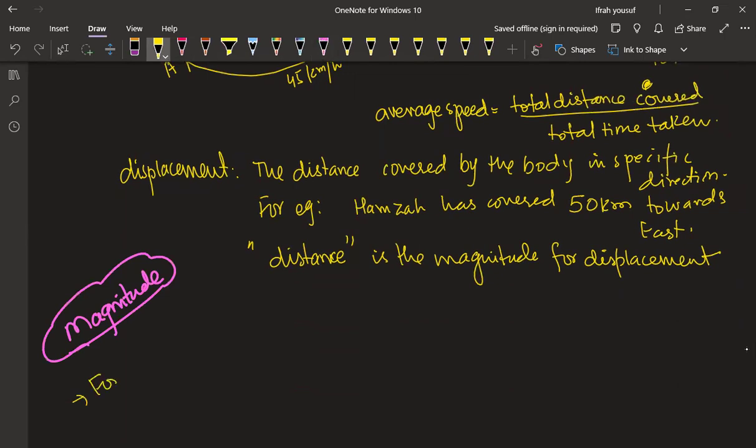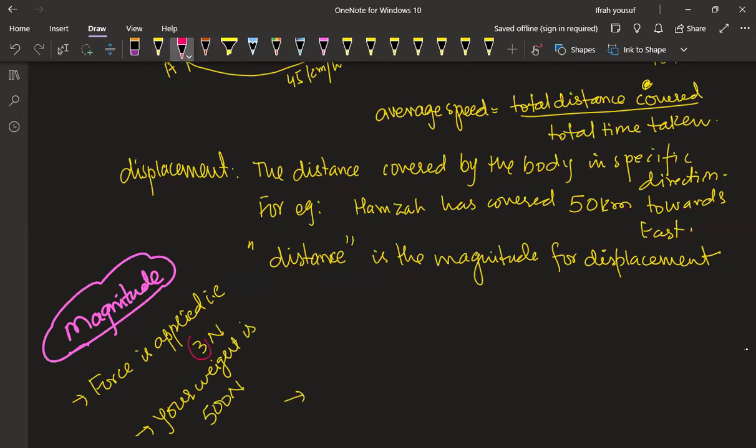In terms of force, if I say the force applied is 3 Newton, or your weight is 500 Newton, then this 3 is the magnitude, and this 500 is the magnitude.